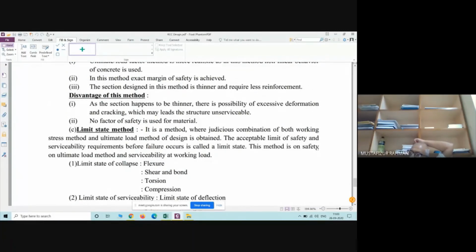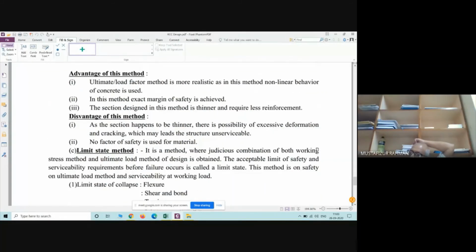Here, all the values are calculated with the help of random variables and statistical analysis, not arbitrary. Because of doing statistical analysis, we will be able to find out some factors. These will be utilized both in concrete as well as in steel.